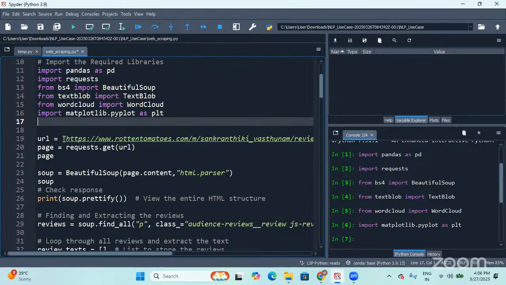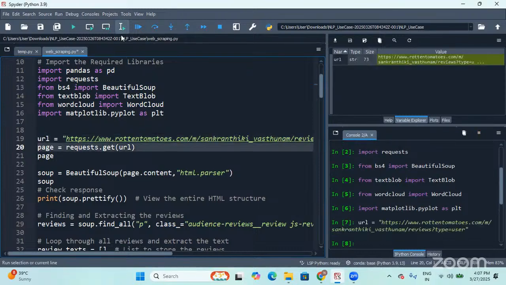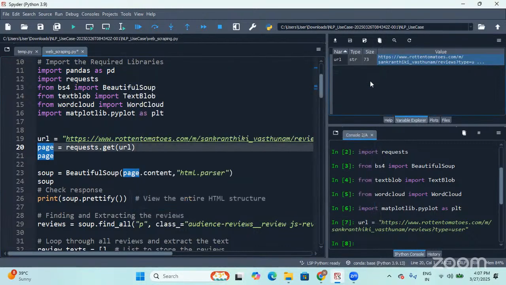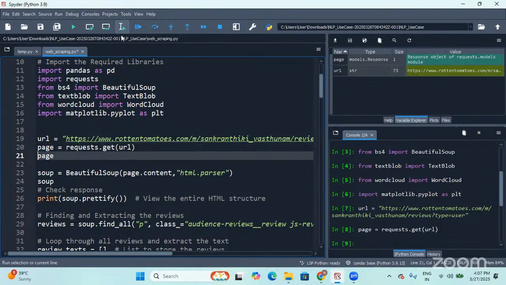Now what I'm doing is taking the site, the URL that we have, as a string and storing it in a variable called URL. So this is the site, this is the URL. I have stored it in a variable, represented as a string. Now I'll use the requests library to get the page. So this URL will be passed to the get request, and the response object has been created.